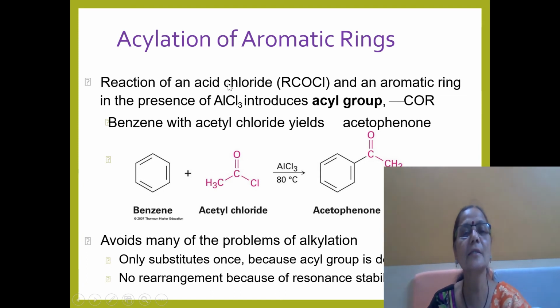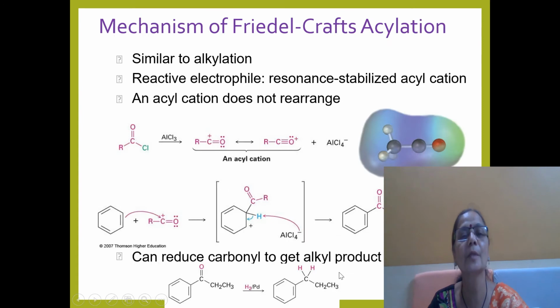In this case, the acid chloride reacts with the benzene ring in the presence of anhydrous AlCl3. The acyl group gets introduced on the ring. The advantage of this Friedel-Crafts acylation is that it is substituted only once, because there is no polyalkylation or polyacylation problem, as the acyl group is a deactivating group. There is no rearrangement because of resonance stabilization of the cation.